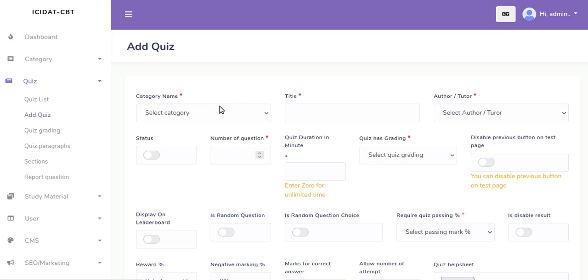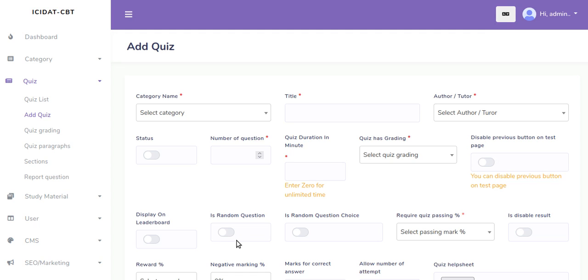You select the category and add the title of the exam. You can select the status here, the number of questions the exam will carry, and the duration, that's the time frame of the exam. You can enable or disable the previous button. If you enable this, once your student or user clicks next or answers a particular question, they cannot go back.